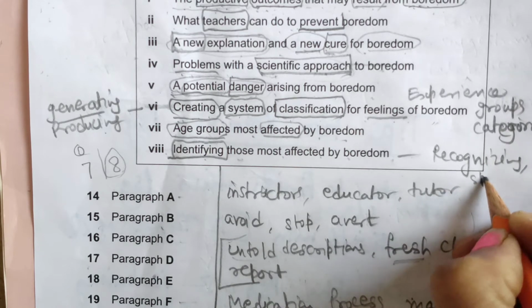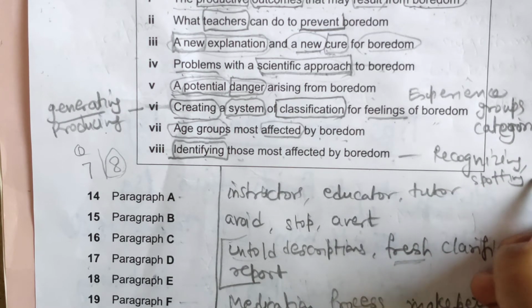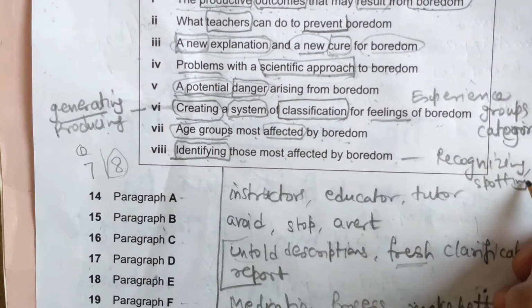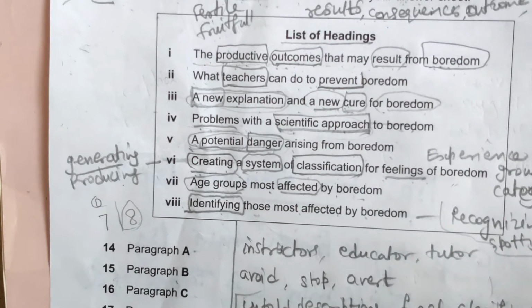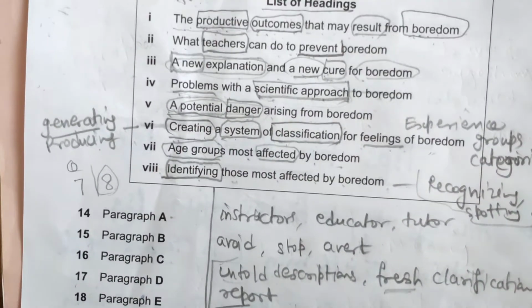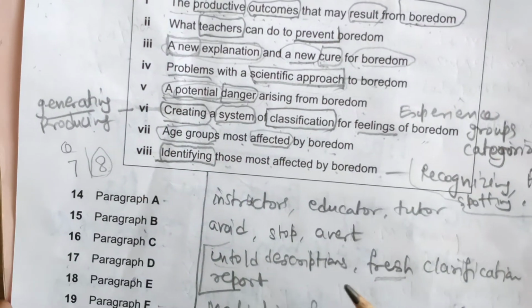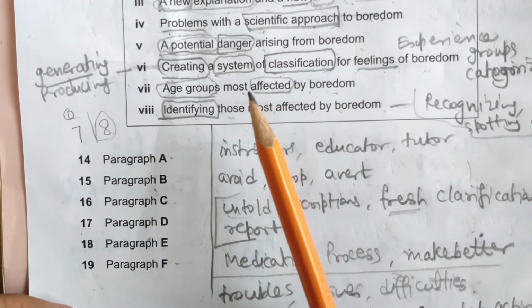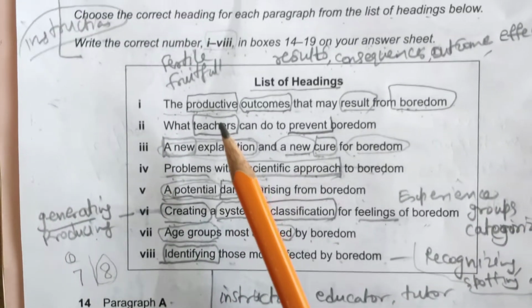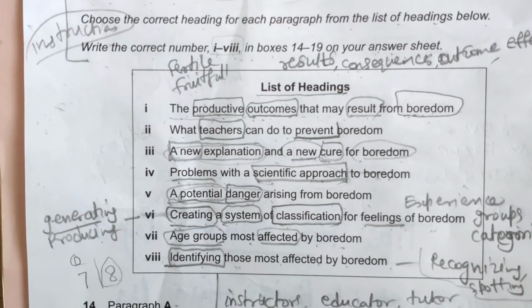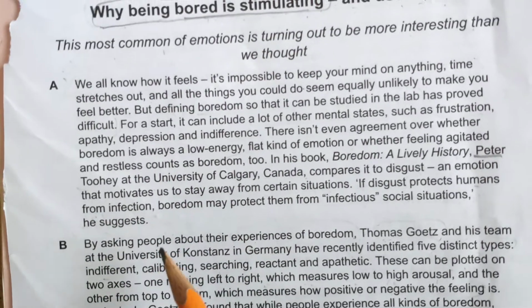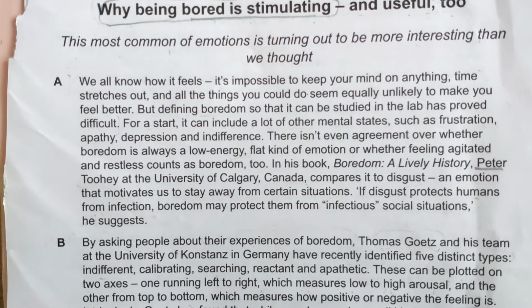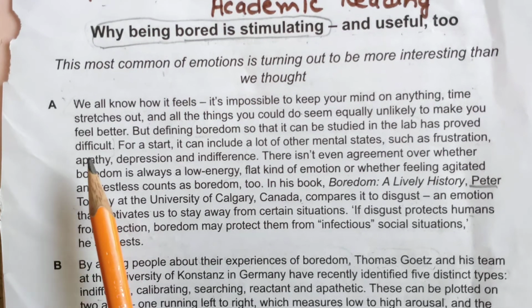Okay. Spotting, we can get these kinds of words. Distinctively, we can get these kinds of words for these words. In this way, see how I have underlined the keywords, as well as I have written here the synonyms for these keywords. In this way, you can easily find the answers, find the list of headings matching with the paragraphs only. Let's start. Let's read the passage only, from A.